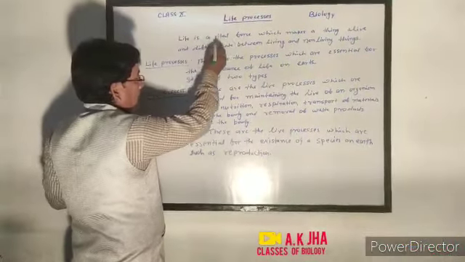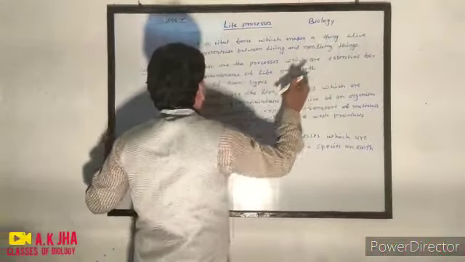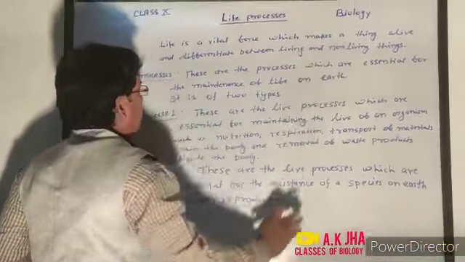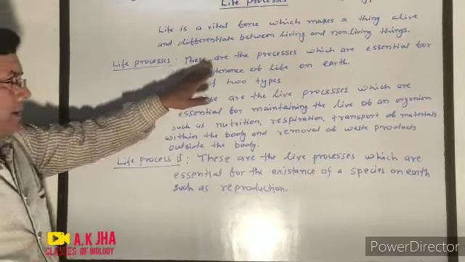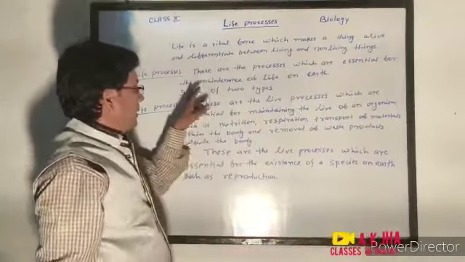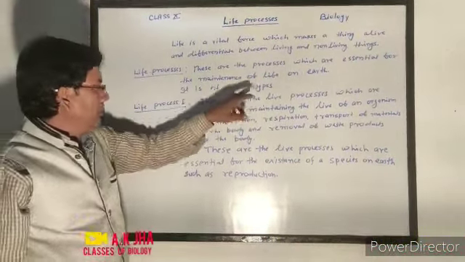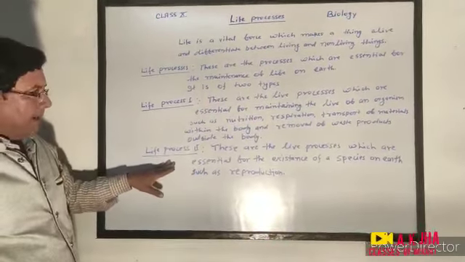Life is a vital force which makes a thing alive and differentiates between living and non-living things. Now, life processes: these are the processes which are essential for the maintenance of life on earth. It is of two types: life process first and life process second.